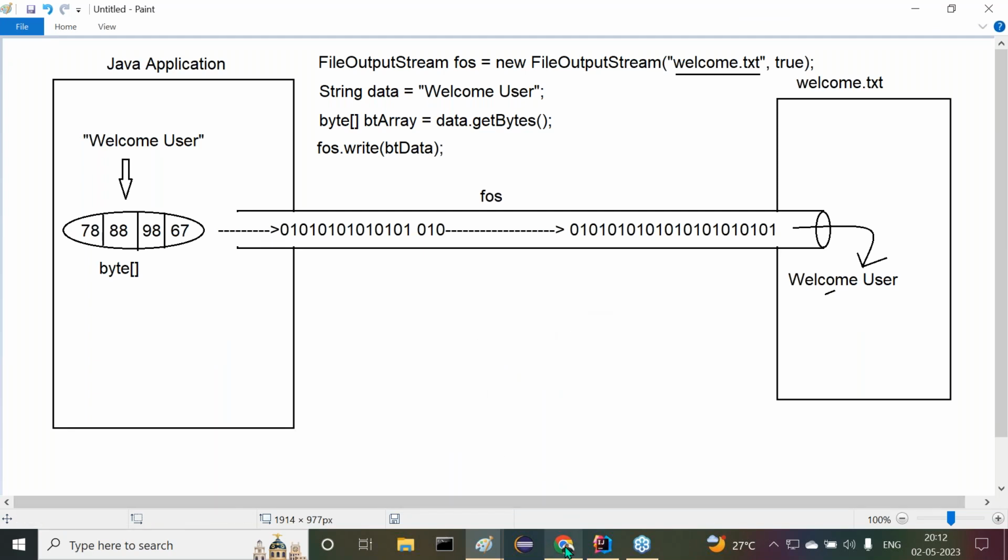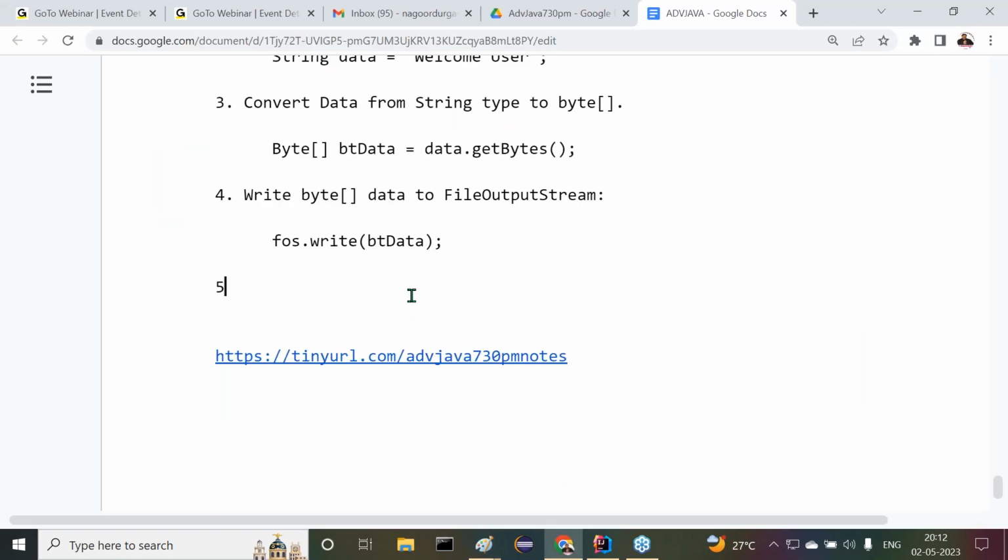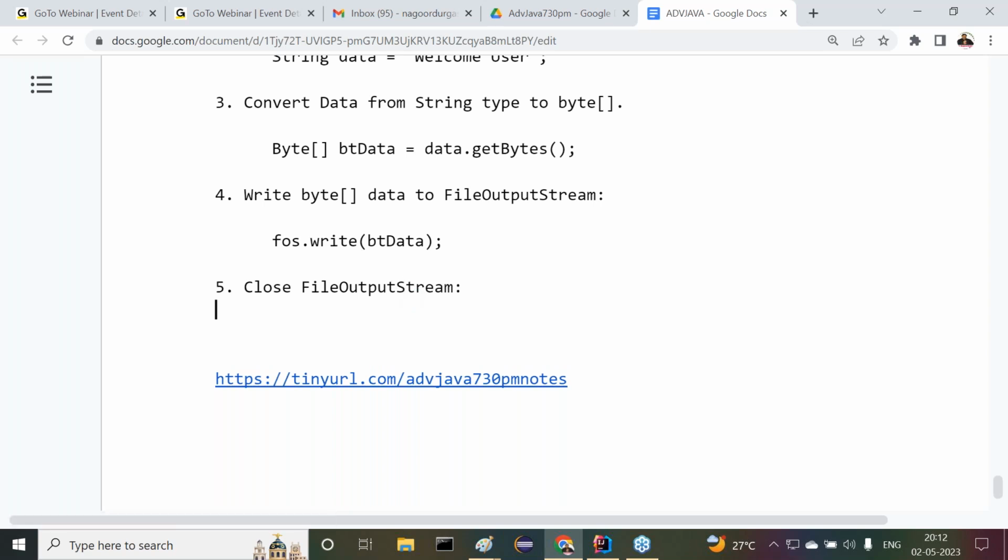But one more point, the last point, everybody must remember this: close the file output stream. This is mandatory. Otherwise, you'll get security problems. In general, even in exception handling, try catch finally case also, we have given the same punch.